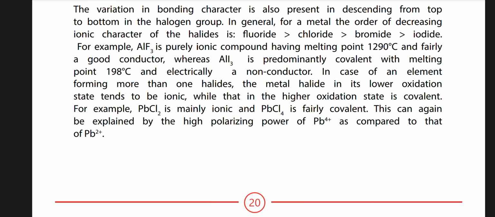In case of an element forming more than one halide, the metal halide in its lower oxidation state tends to be ionic, while that in the higher oxidation state is covalent. For example, PbCl2 is mainly ionic and PbCl4 is fairly covalent. This can again be explained by the high polarizing power of Pb4+ as compared to Pb2+.